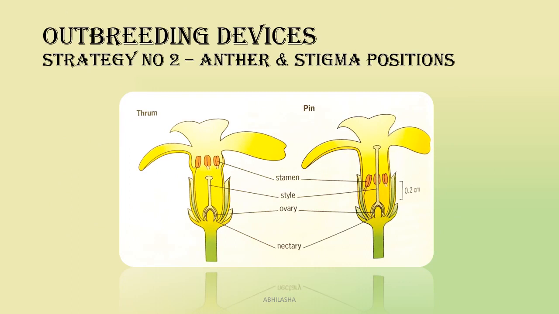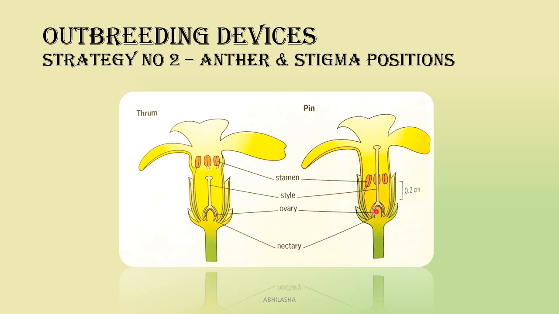Now the second strategy. To understand this strategy, see this photo of a primrose flower. Can you see the difference between the two pictures? In thrum, the stamens are much taller and their pollen are picked by insects at almost the same point, which matches with the level of stigma of pin flowers.